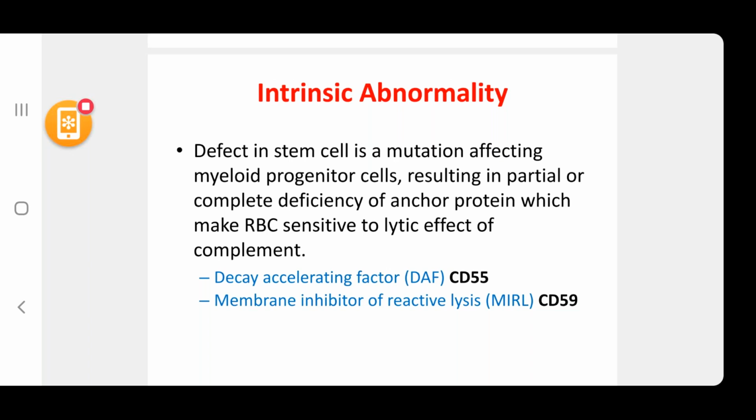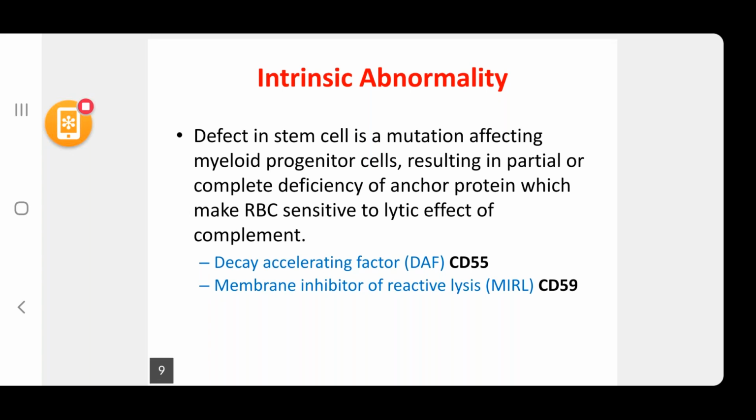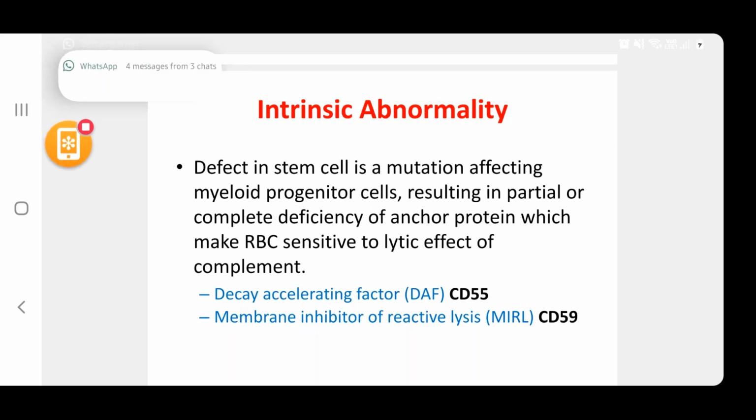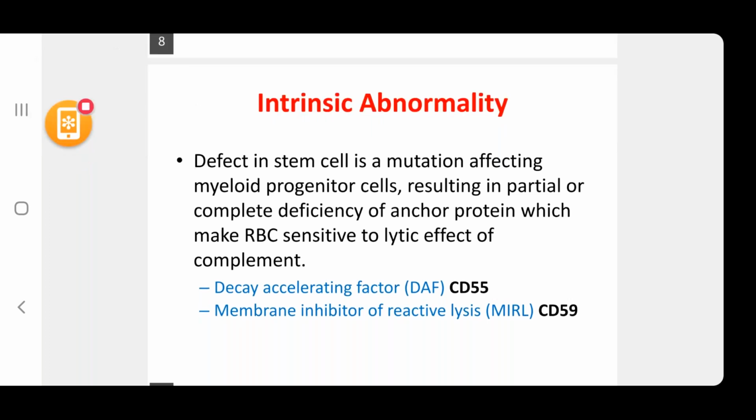First one is decay accelerating factor, DAF, which is also called CD55. The second one is membrane inhibitor of reactive lysis, MIRL, in the form of CD59. So CD55 and CD59 are the defective abnormalities seen in case of PNH.